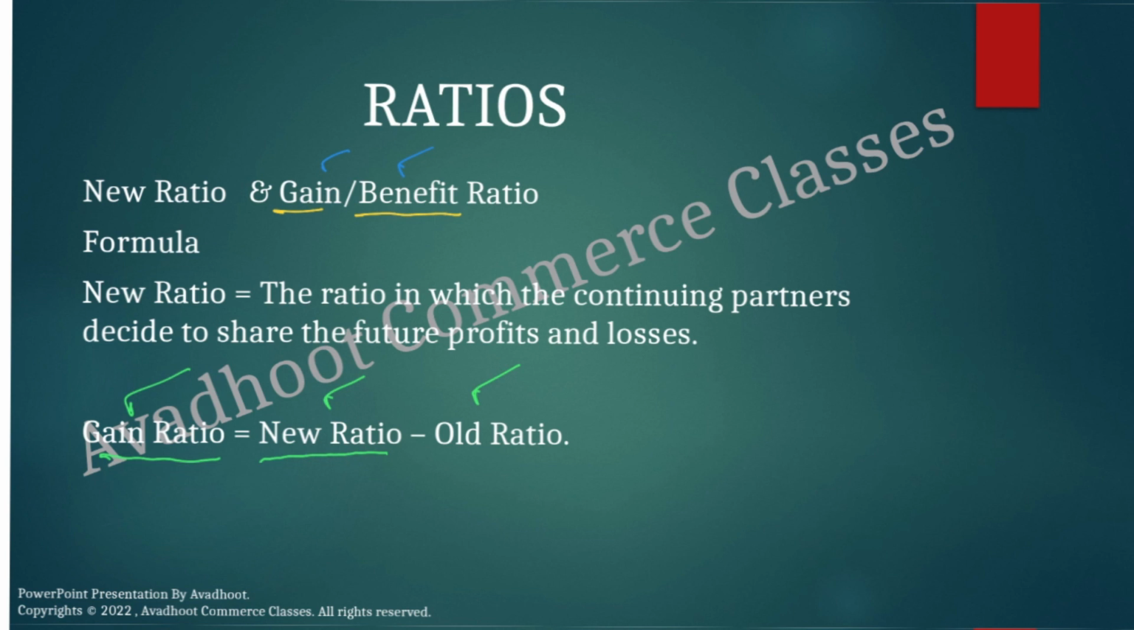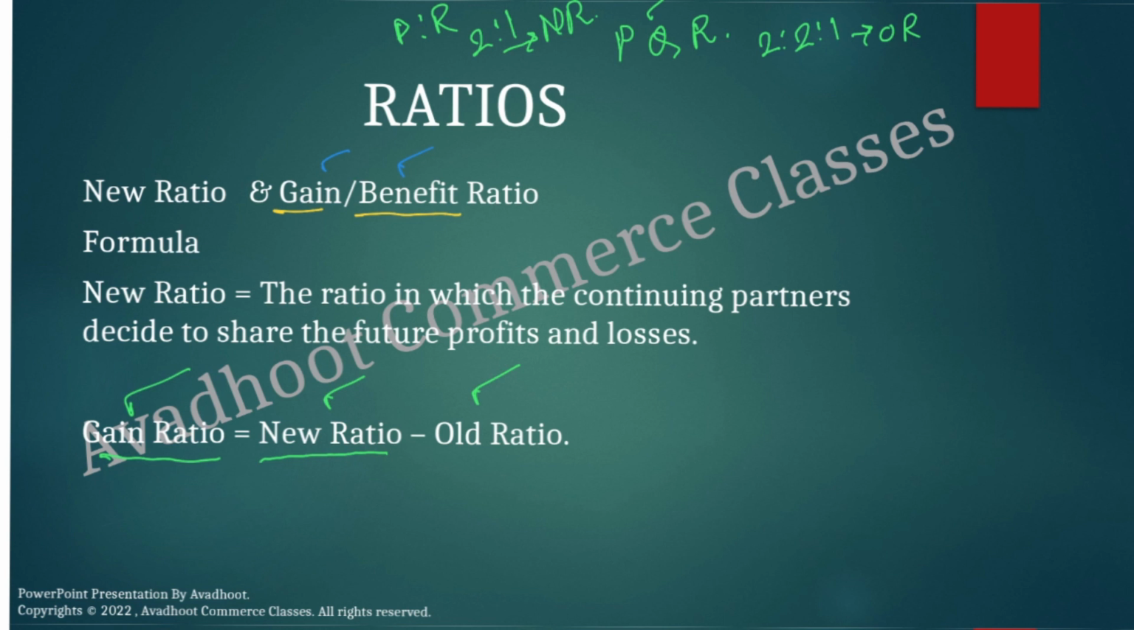Now, how is it to be calculated? Suppose there are three partners, P, Q and R. They are sharing in the ratio 2 is to 2 is to 1. Obviously, that is their old ratio. Now, suppose Q is retiring. Therefore, the remaining continuing partners are P and R, and they decide to share in future in the ratio 2 is to 1. That is their new ratio.